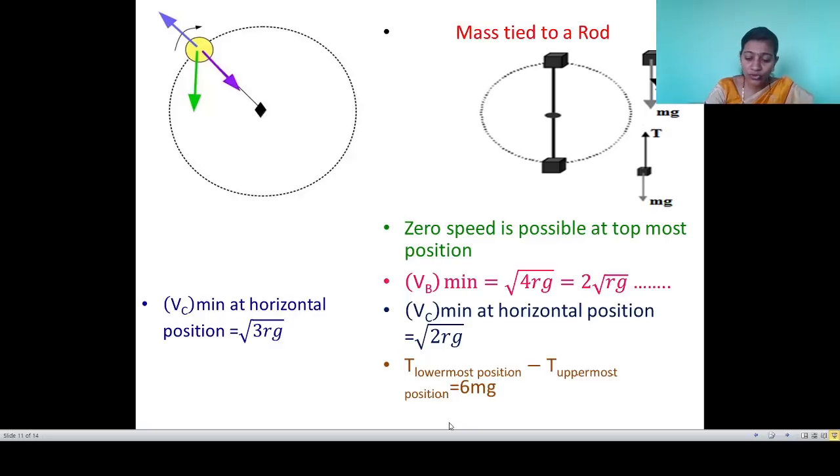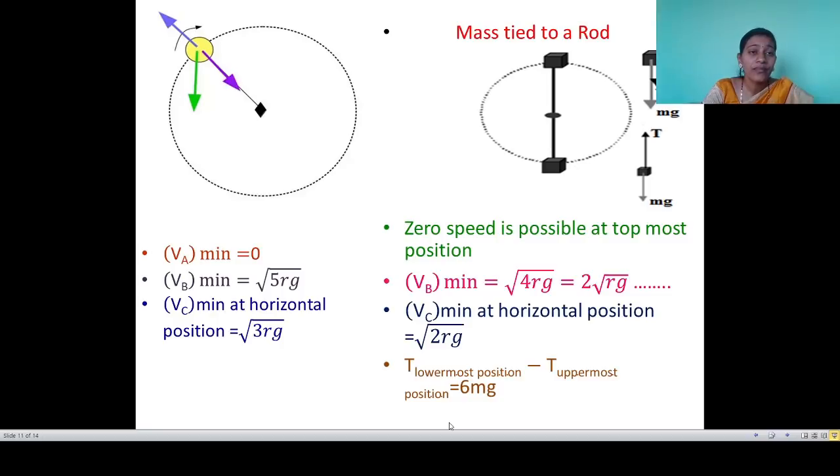Also, we are going to compare here some values. See there, the minimum speed at the topmost position is 0 in the case of a rod. The minimum speed at bottom position in case of a rod is equal to root of 4 rg, which becomes 2 into root rg. In case of a string it is root of 5 rg.